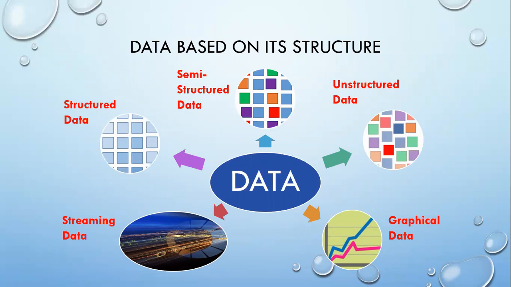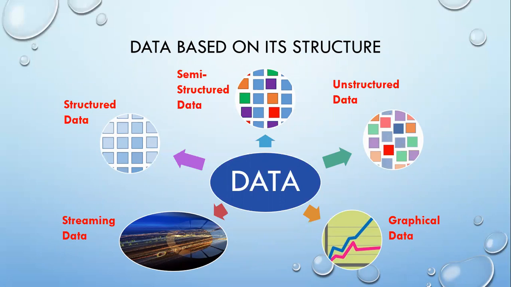Structured data is the one which has a predefined data model, for example, Excel files or SQL databases. In this, data exists in the form of tables where the relationship between rows and columns is established. Rows represent instances of data, whereas columns represent several attributes or variables of data.